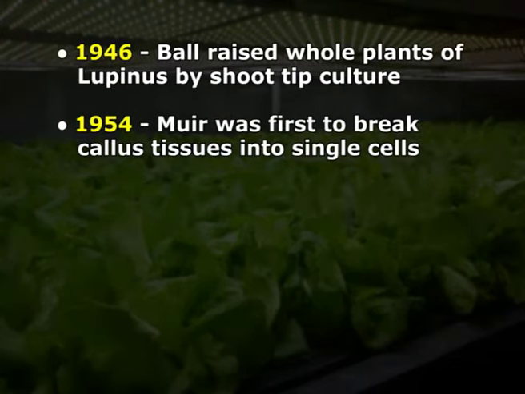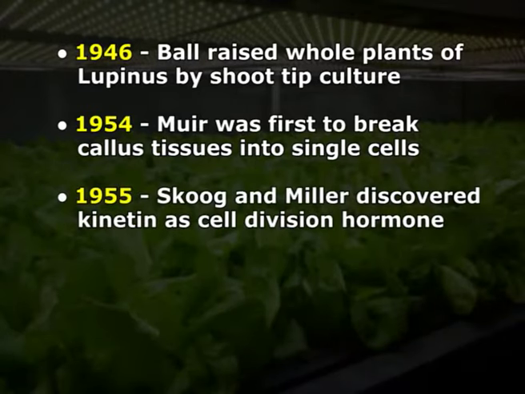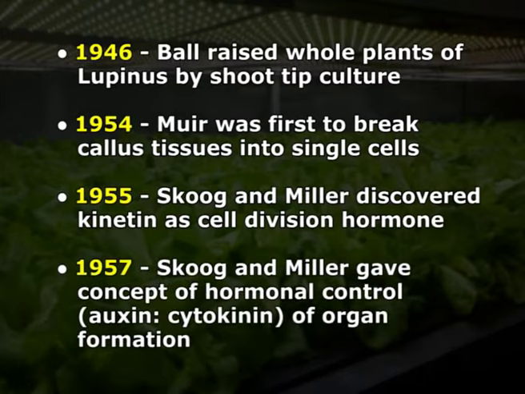In 1954, Muir was first to break callus tissue into single cells. In 1955, Skoog and Miller discovered kinetin as a cell division hormone. In 1957, again Skoog and Miller gave the concept of hormonal control, auxin and cytokinin, of organ formation.